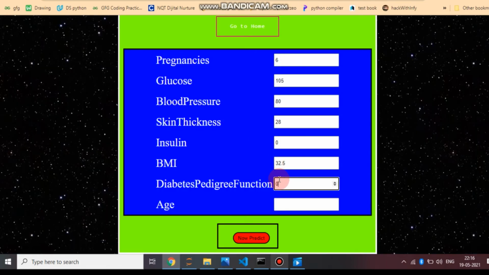By knowing these values, we want to test whether my machine is predicting the actual outcome or not.